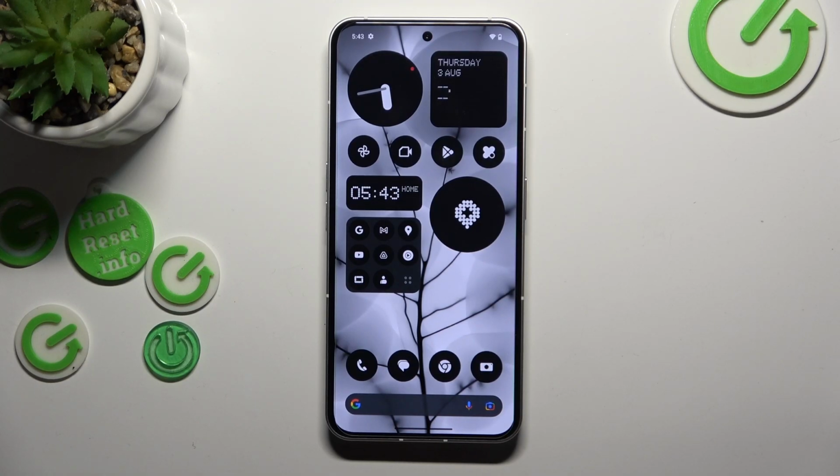Hello, in this video I'm gonna show you how to install Chat GPT widget on Nothing Phone 2.